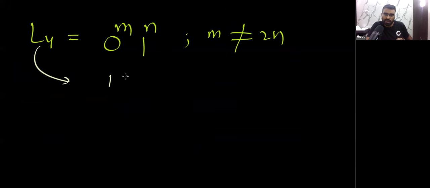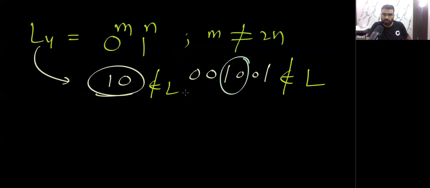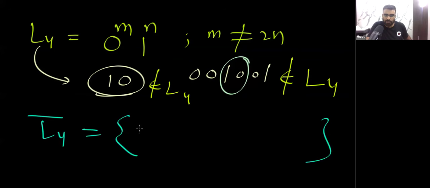In L4, if after 1, 0 is coming, then this type of strings do not belong to L4. Yes or no? They do not belong to L4, so they must belong to L4 complement. Do you agree? In the L4 complement, this string should be there.